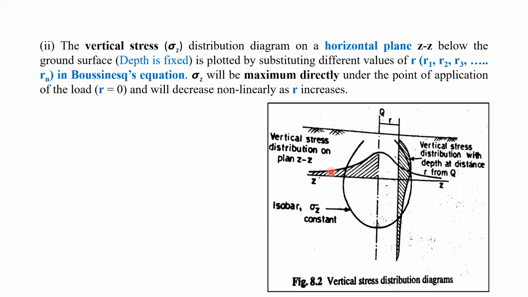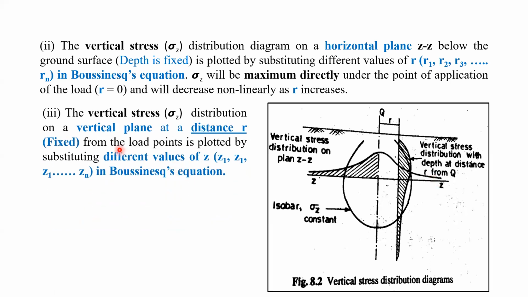Here the load is applied, so you can see the pressure distribution diagram on the horizontal plane. When R is 0, it is maximum here, and as R increases on either side, the sigma Z, that vertical pressure, is going to decrease. Okay.